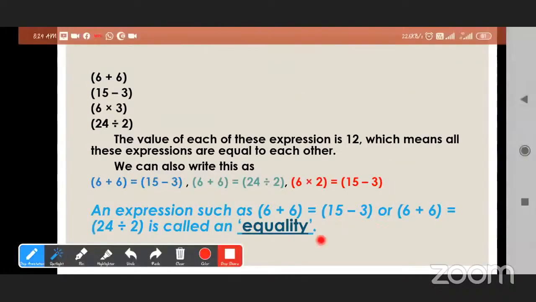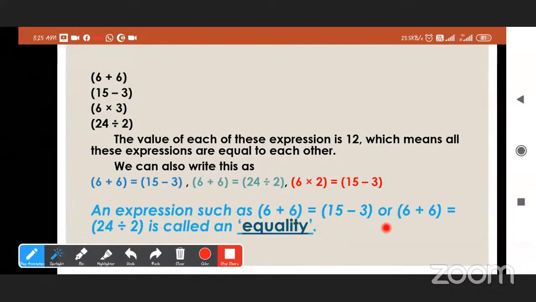An expression such as 6 plus 6 is equal to 15 minus 3, or 6 plus 6 is equal to 24 divided by 2, is called an equality. What is known as equality? Equality means the value of each expression is equal. So today we learn about equality.